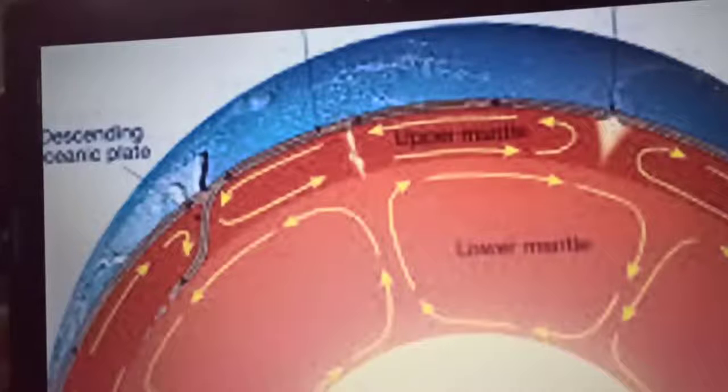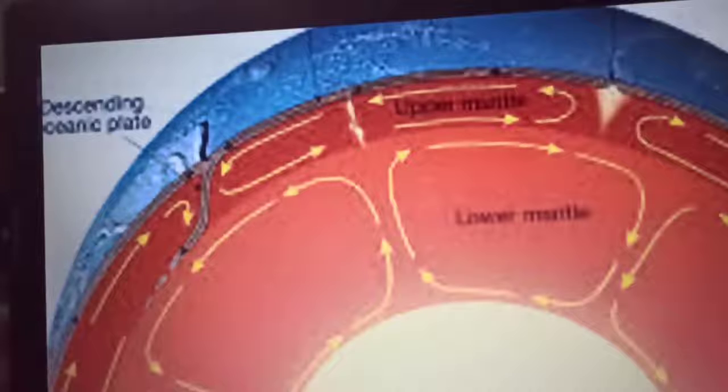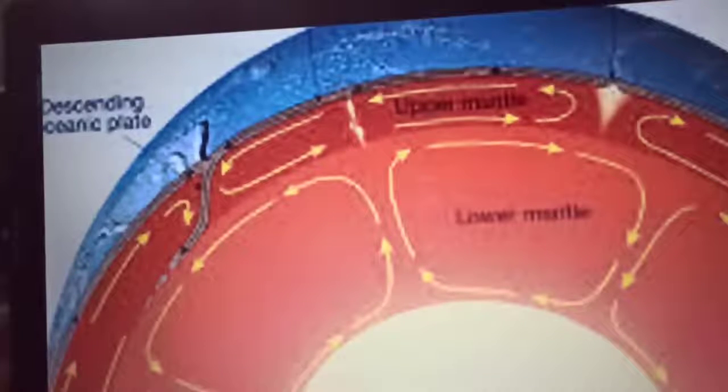It is a rocky layer about 2,900 km thick. It makes up about 84% of the Earth's volume. It is a silicate rocky shell having a density of about 3.3 to 5.7 gram per cubic centimeter.